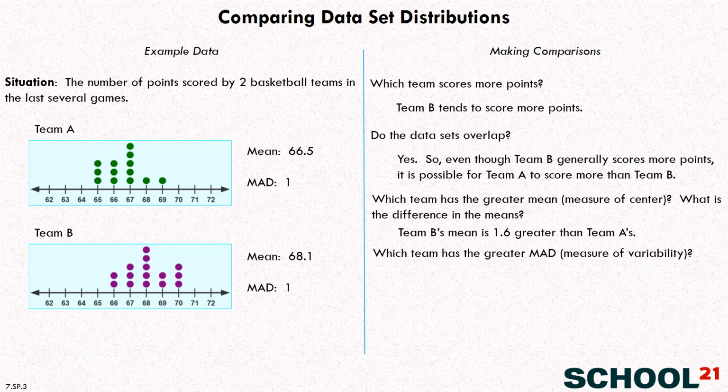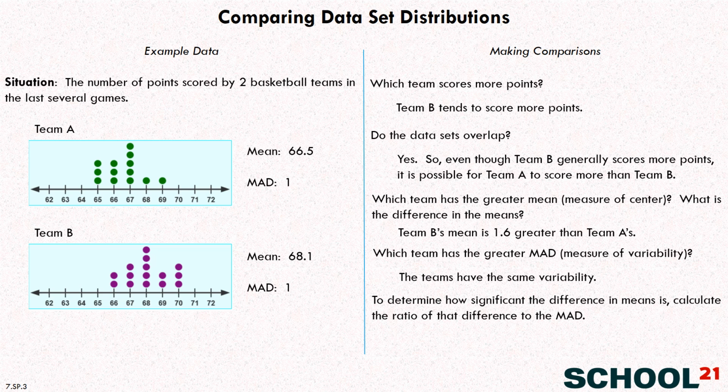Which team has the greater MAD, the mean absolute deviation, which remember is a measure of variability, how spread out the data are. Well, really interesting that the MAD for both of them is 1. And that makes sense because Team B is this spread out. Team A looks about the same amount spread out. So they have the same MAD, so we can go ahead and write that. The teams have the same variability. And now we get to that question.